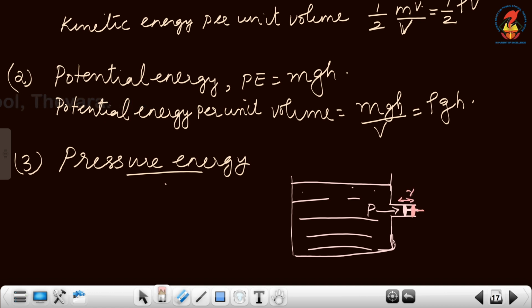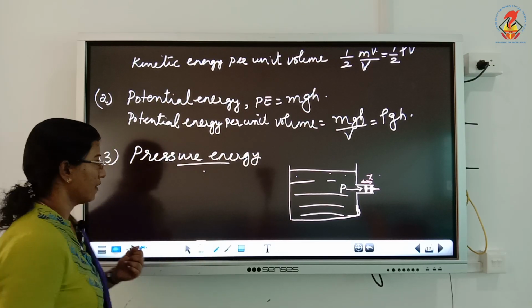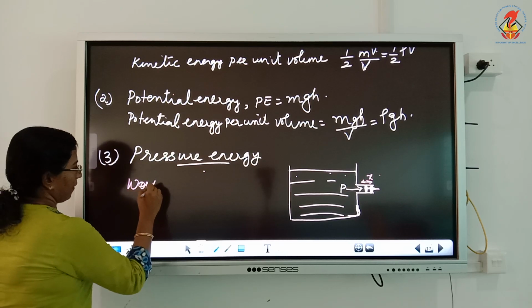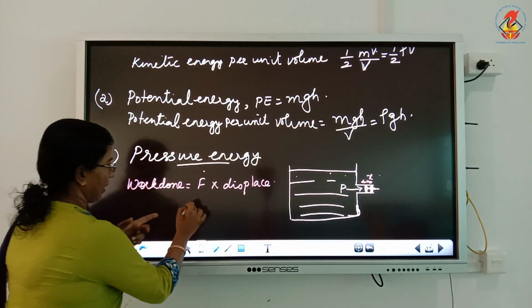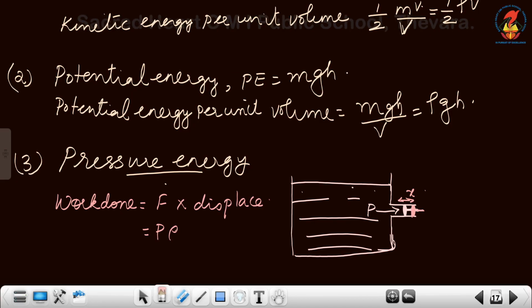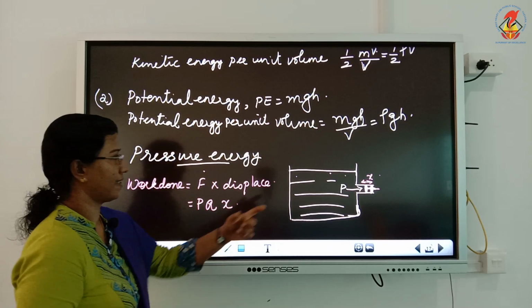This distance is x. Now we know work is said to be done if force produces some displacement in the body. So the basic equation for work done is force into displacement. In our case, the force is pressure into the area of the piston, so pressure into area, and displacement is the distance travelled by the piston when the pressure is applied, that is x.